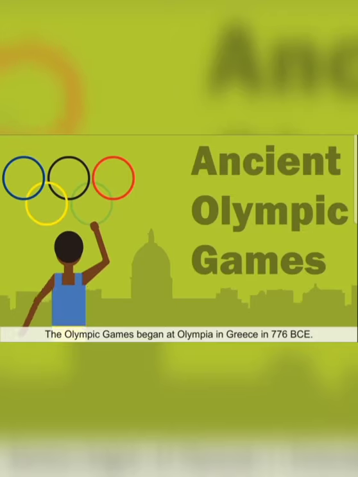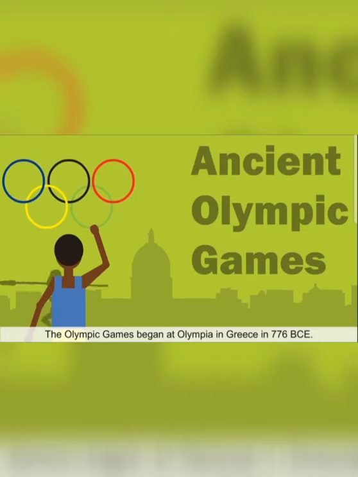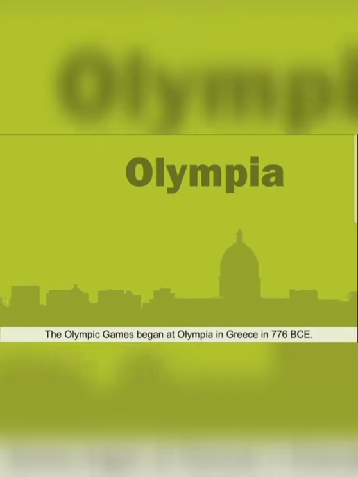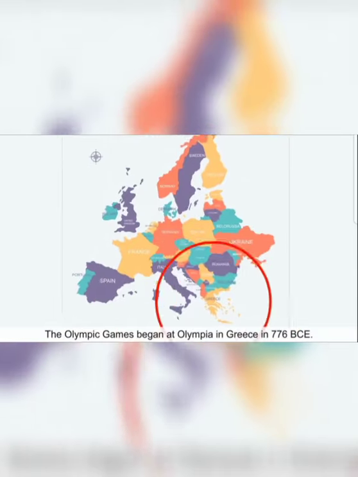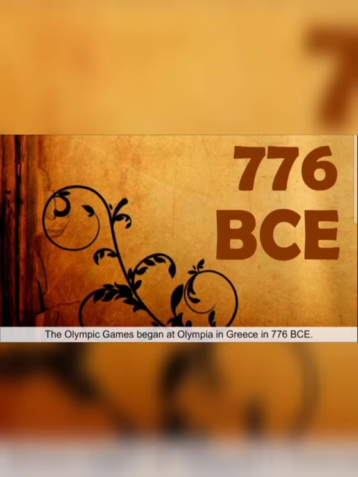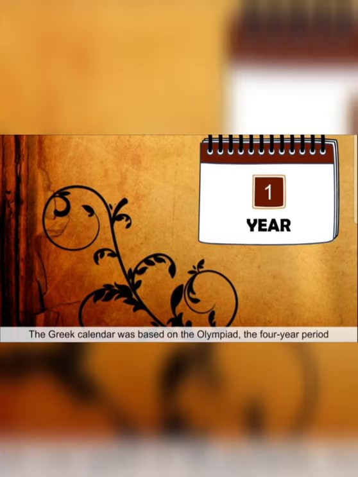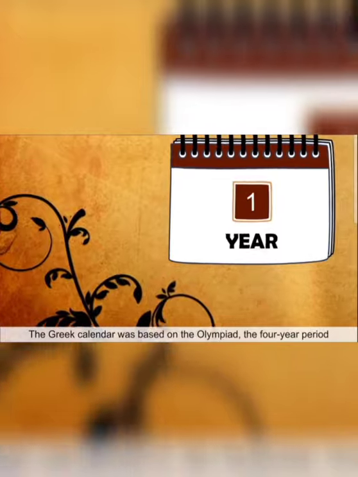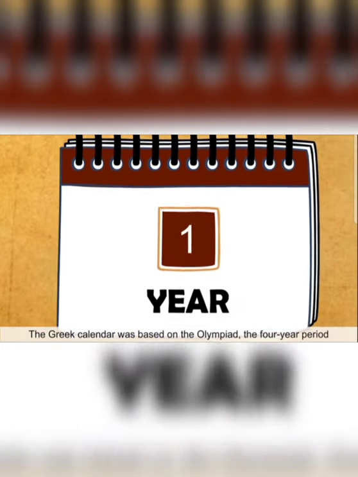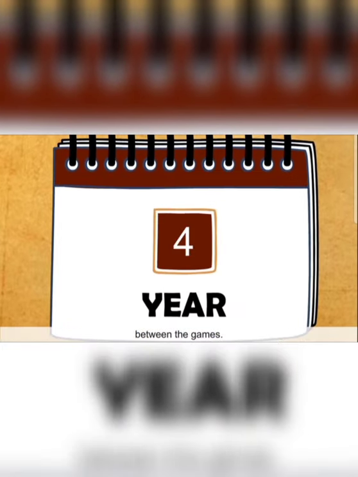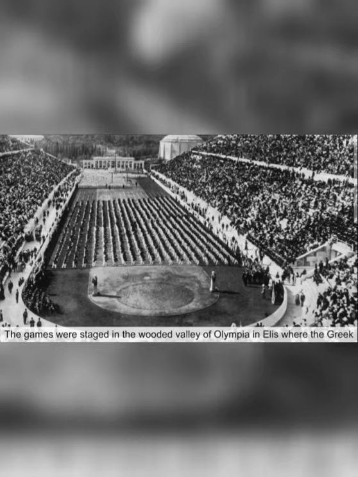Olympics. Ancient Olympic Games. The Olympic Games began at Olympia in Greece in 776 BCE. The Greek calendar was based on the Olympiad, the 4-year period between the games.